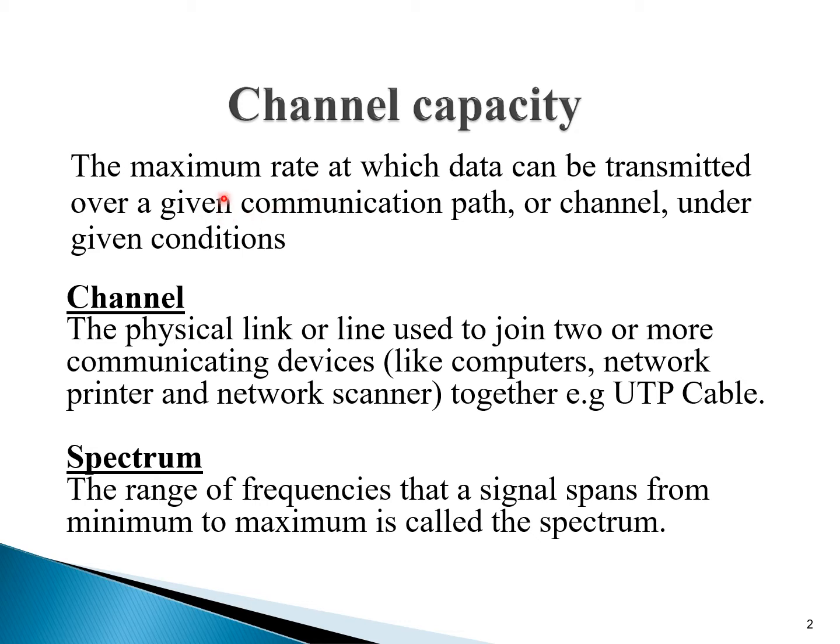Students, channel capacity is the maximum rate at which data can be transmitted over a given communication path or channel under given conditions. As I told you in the previous lecture, a channel is just like a link between the sender and the receiver. What is a channel? A channel is the physical link or line used to join two or more communicating devices like a computer, network printer and network scanner together, and it might be a UTP cable.